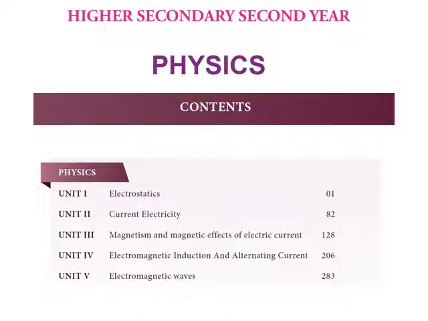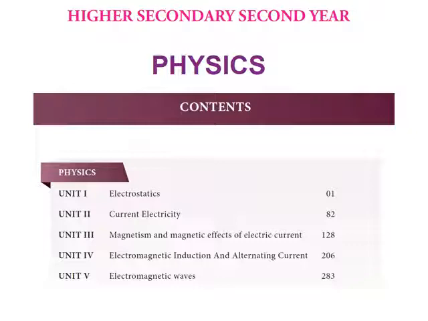Today I am going to discuss the contents in the higher secondary second year physics. In your first volume we have 5 chapters.